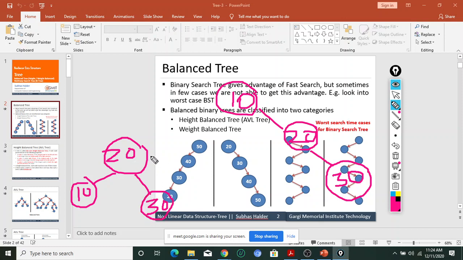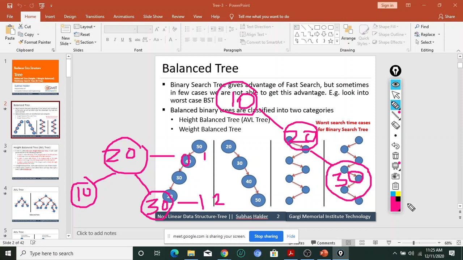Height of this tree is, if I consider this is 0 and this is 1, or if I consider this is 1 and this is 2. So height of the binary tree in this case is 2, in this case 2. This is the height of the binary tree is 3, right? Okay, so we want to reduce the binary search tree, height balance tree, so that means we want to restrict the height of a binary search tree so that searching time will be less.